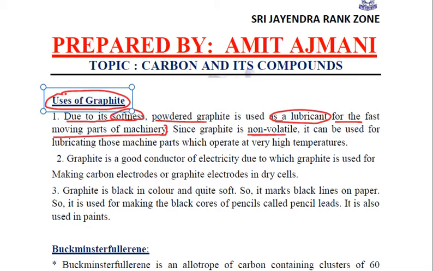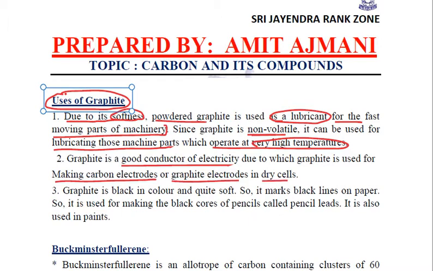Also, it has a high melting point, therefore it is suitable for lubricating those machine parts which operate at very high temperatures. The second use of graphite is that because it is a good conductor of electricity, it is used in making carbon electrodes or graphite electrodes in all our dry cells.